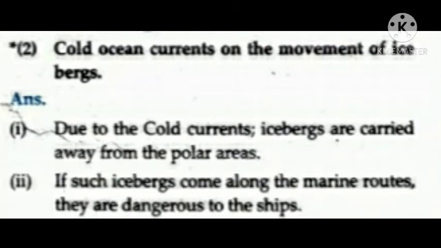Answer: due to cold currents, icebergs are carried away from the polar areas. Second, if such icebergs come along the marine routes, they are dangerous to the ships. Next question: the shape of the coastline on ocean currents. Answer: according to the alignment of the coastline, the direction of the ocean current changes. Second, the velocity of the ocean current is around 2 to 10 km per hour.